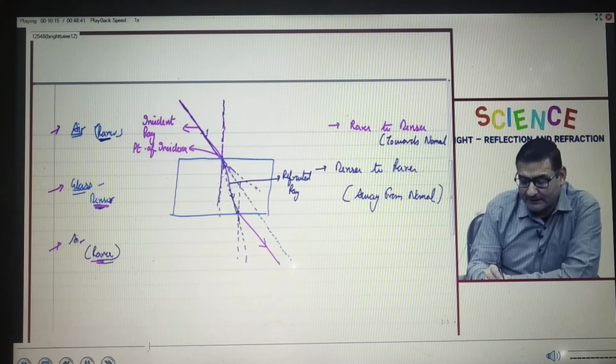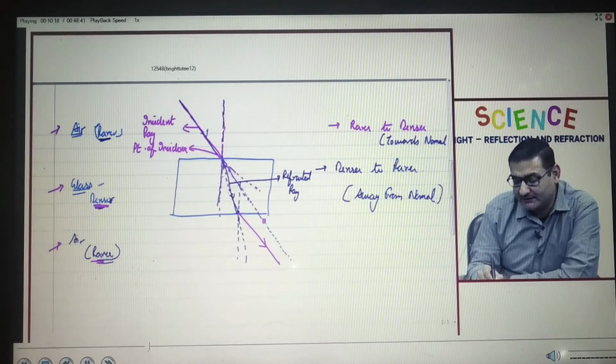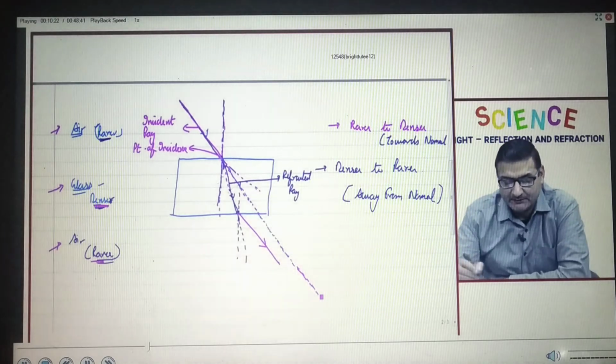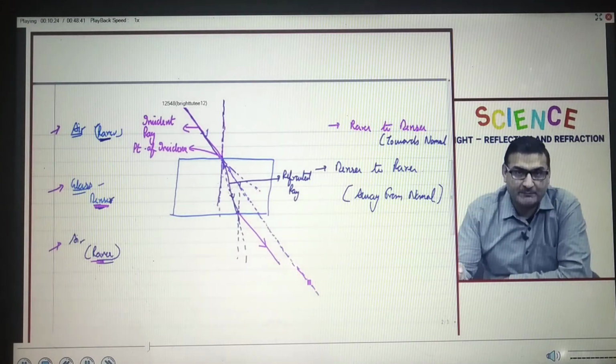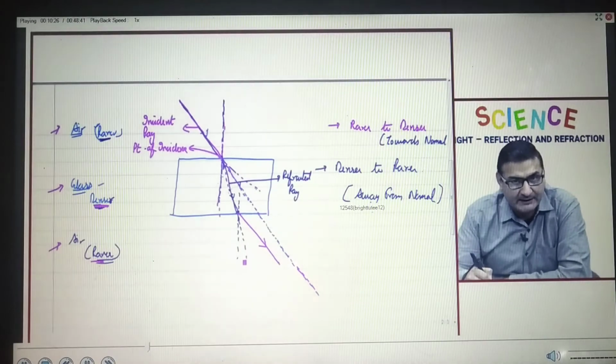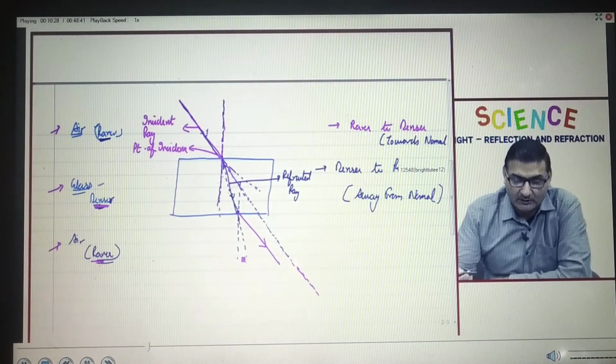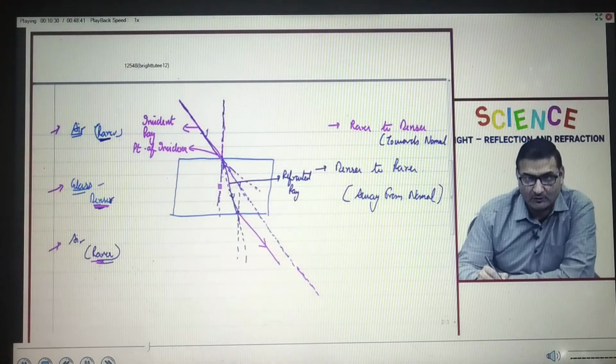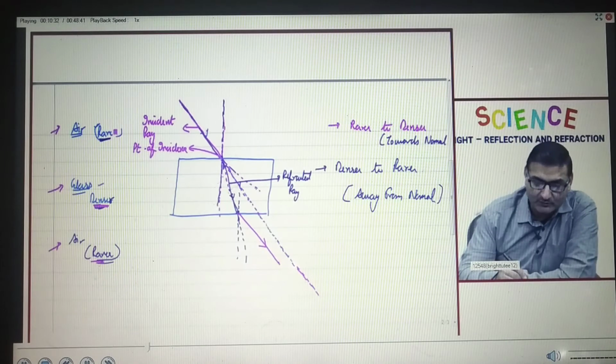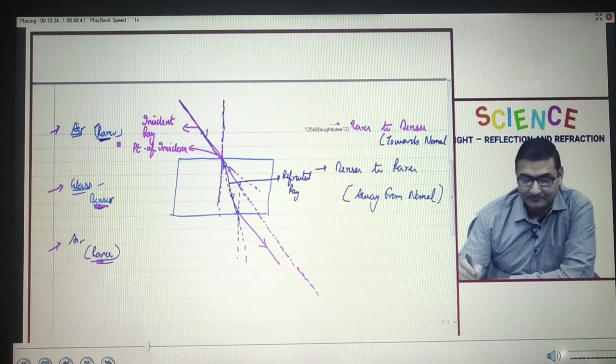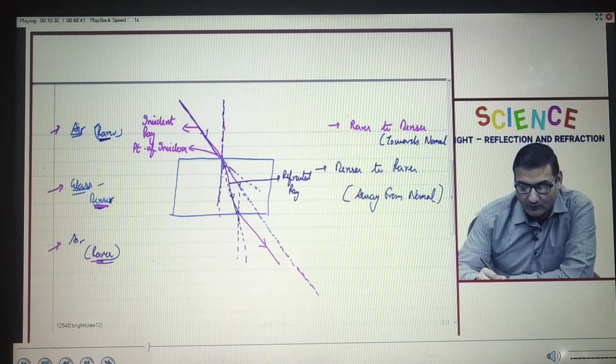Now, the actual path of ray should have been this dotted line. Fine. Had there been no glass slab, it should have gone straight. But because of this glass slab, it will bend. The bending, we know the rule that it will bend towards the normal, and the reason for it is that it is going from rarer to denser medium. This bent ray of light, we called it refracted ray.